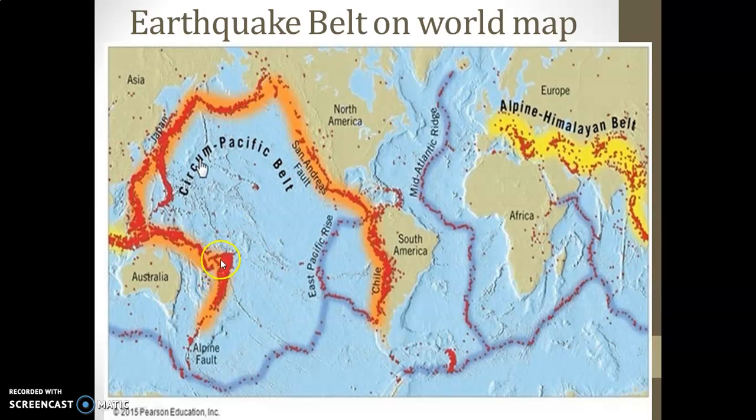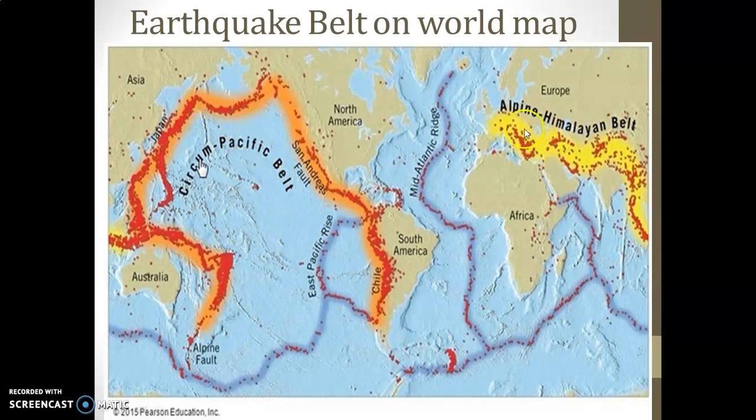In the previous slide we discussed that the east side of Asia and the west side of North and South America, especially with the red line and a little bit of orange, are the most sensitive areas where earthquakes occur. This is the Circum-Pacific Belt or Pacific Ring of Fire.